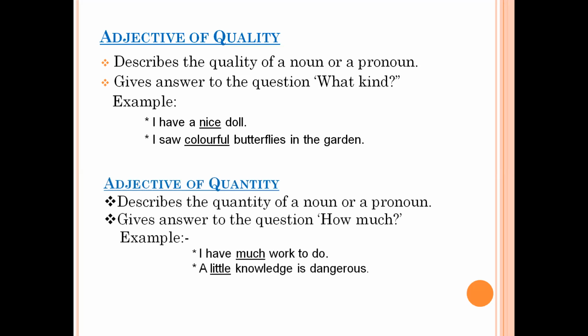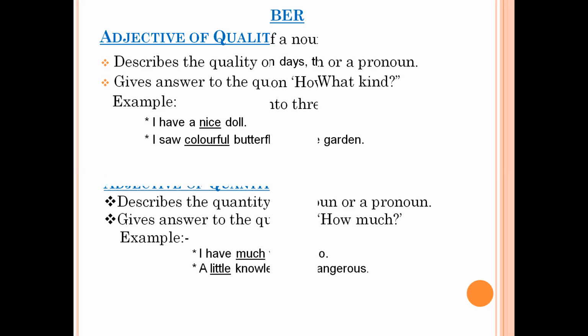The next is adjective of quantity. It answers the question how much. The point to note over here is that quantity refers to uncountable nouns. You can use adjective of quantity with uncountable nouns, right? So it tells us about the quantity of a noun. Like, I have much work to do. Here work is a noun and it is uncountable. So with work, we have used an adjective of quantity, that is much. Similarly, a little knowledge is dangerous. The noun over here is knowledge, and little is telling us more about the noun knowledge. That is why little is an adjective of quantity.